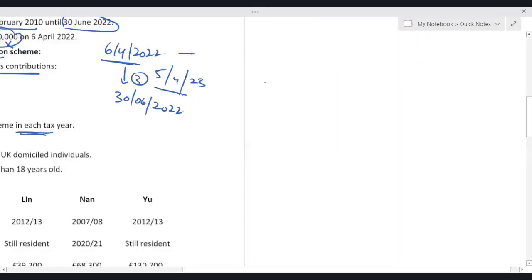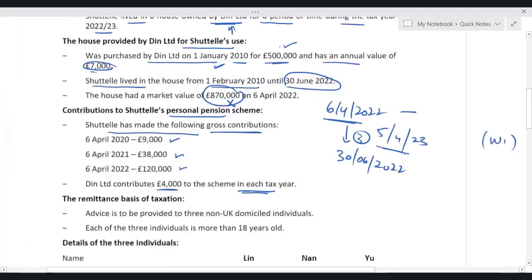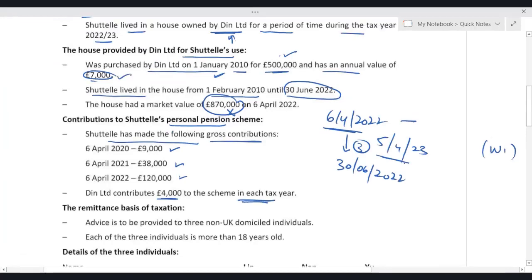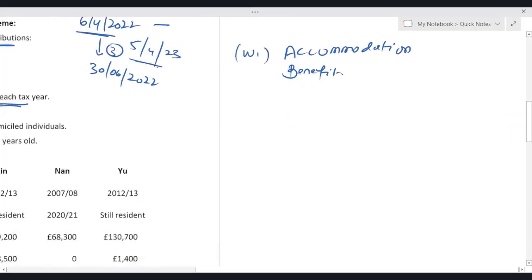If I just show you a working one, for accommodation benefit. Annual value they have given us, it was 7,000. Annual value means the value of the rent. Since it is an expensive accommodation, additional benefit will also come. But we will not be replacing the cost with the market value. Cost is 500,000